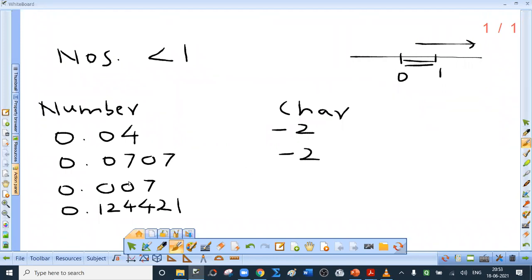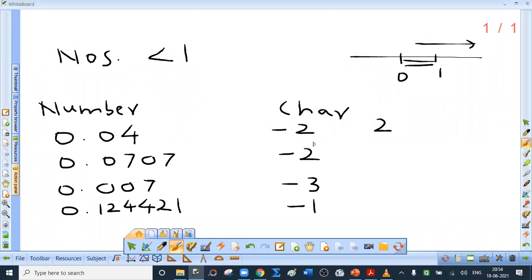For 0.007, characteristic is -3. For 0.124421, characteristic is -1. Now, fractional part is always positive, and therefore a negative characteristic is written using bar notation.